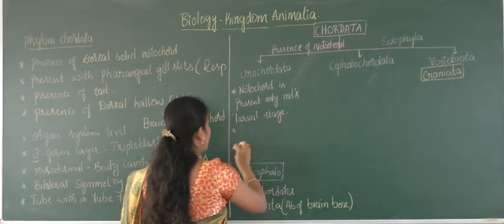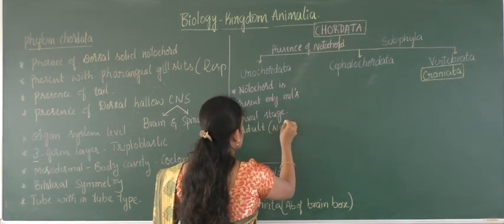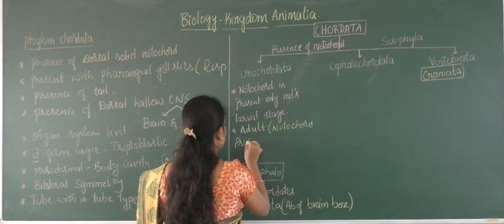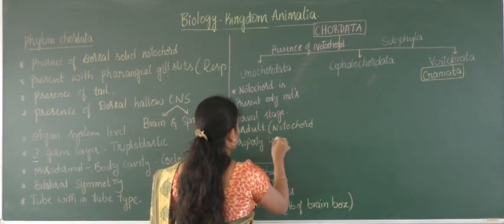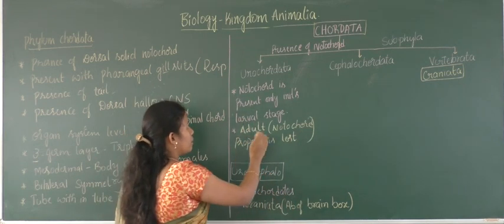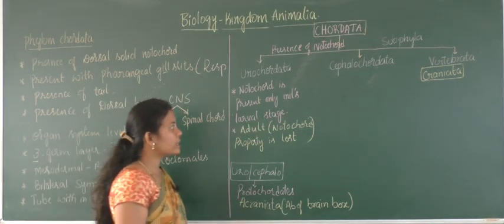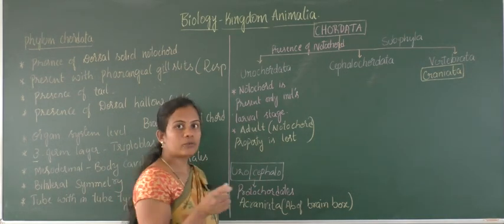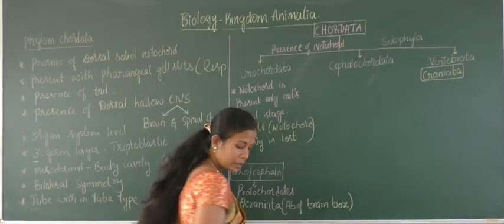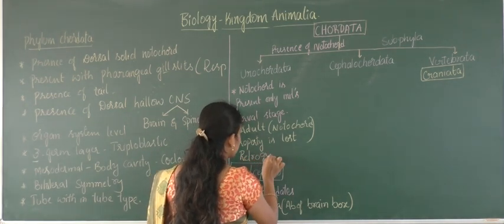When it becomes an adult, the notochord property is going to be lost. So in this type of development, in its larval stage you can find the notochord, but in the adult stage you cannot find its notochord structure. This type of alteration of structures, or losing of a property, is called retrogressive development.